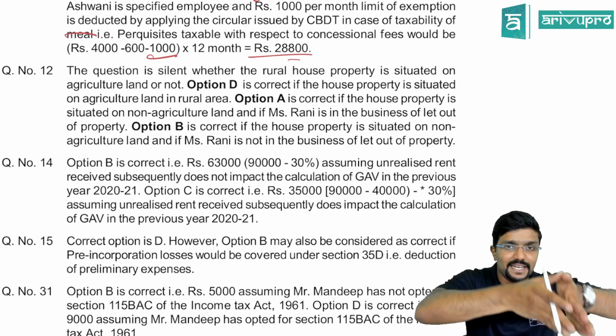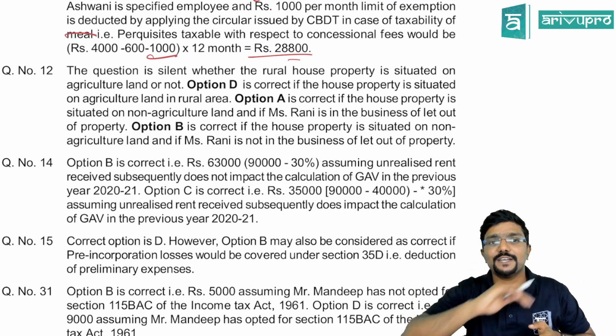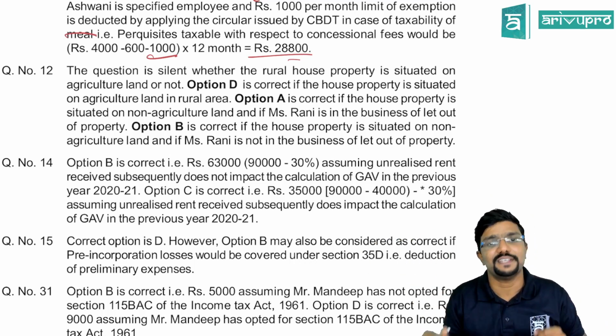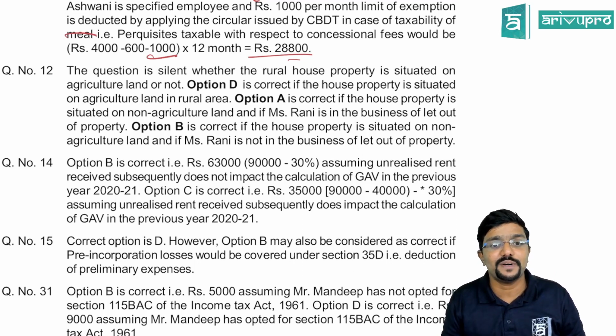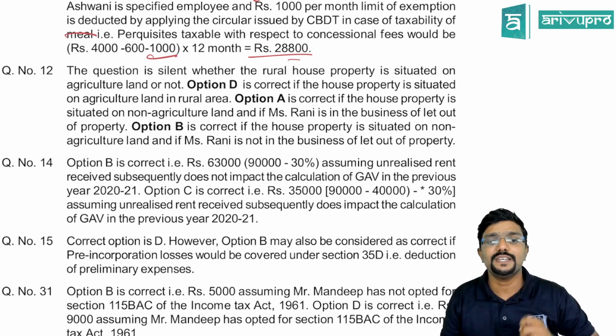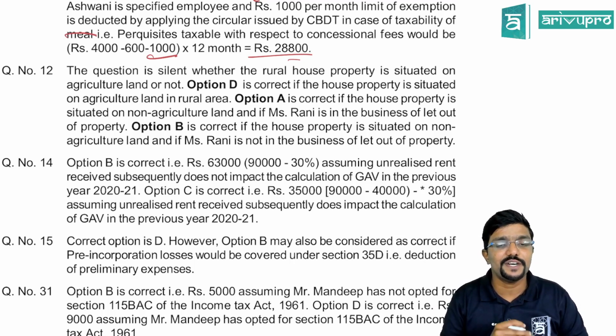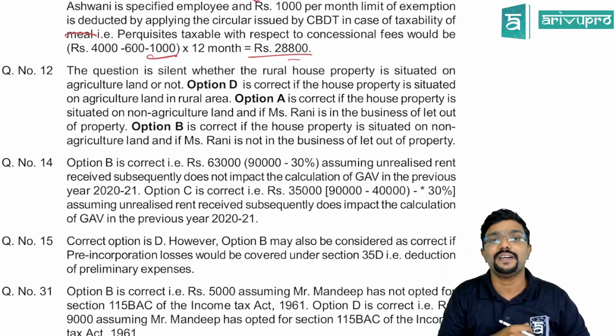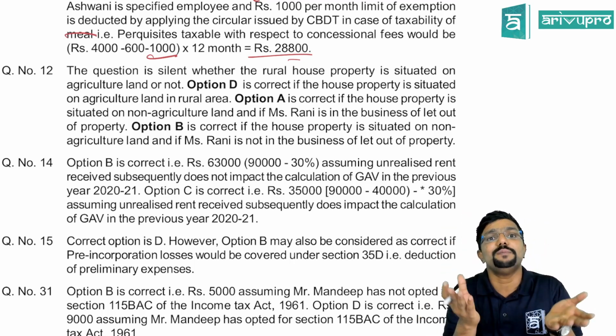If it is situated in agriculture land, which is used for agriculture purpose, then the income from that building also will be an agriculture income, which will be exempt. So in that case, option D is correct. Then option A is correct if the house property is situated on non-agriculture land and if Rani is in the business of letting out of property, in that case it will be taxable under PGBP.